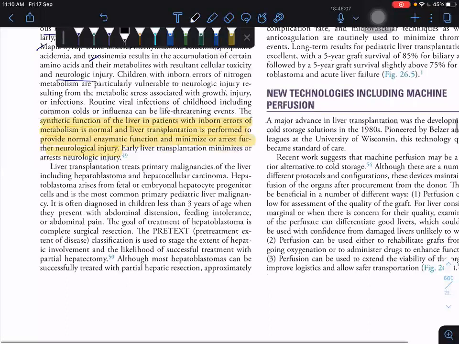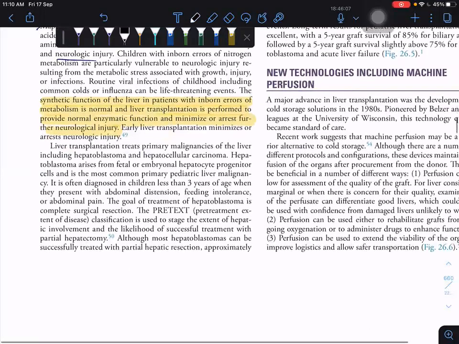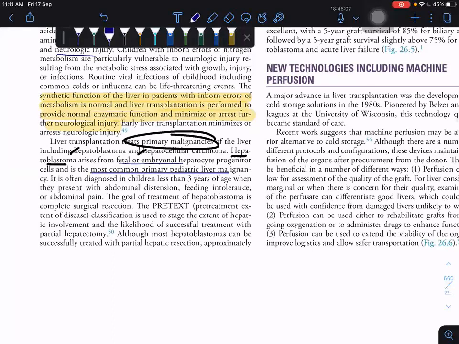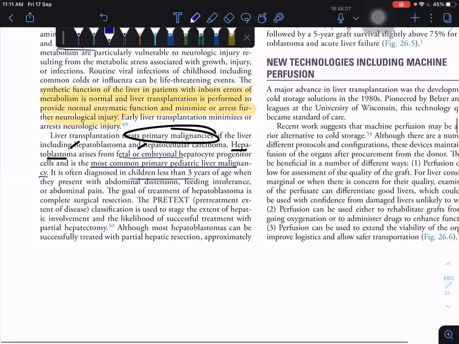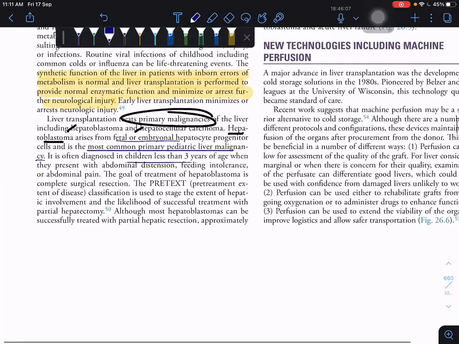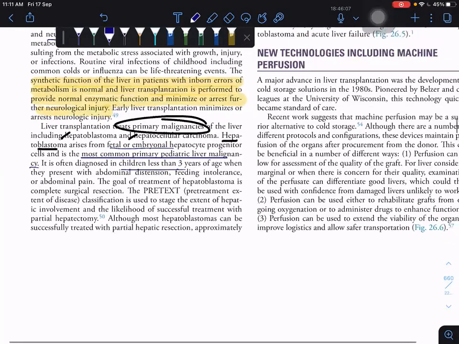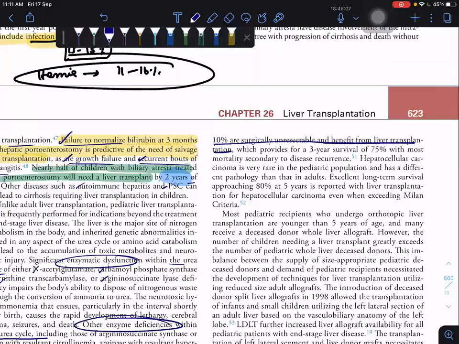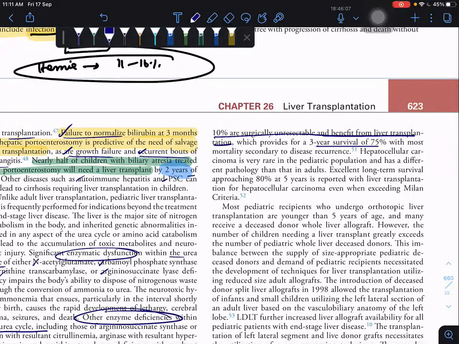In case of malignancy, liver transplantation is used especially in hepatoblastoma and hepatocellular carcinoma. First we come to hepatoblastoma. Hepatoblastoma arises from the fetal or embryonic hepatocyte progenitor. It is the most common primary pediatric liver malignancy. Children less than 3 years of age will be tested, and a PRETEXT classification is there. About 10% are surgically unresectable and benefit from liver transplantation. It provides 3-year survival of 70%, and excellent long-term survival approaching 80% after 5 years.